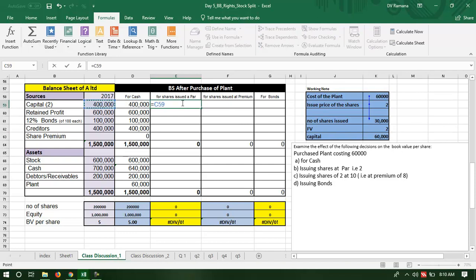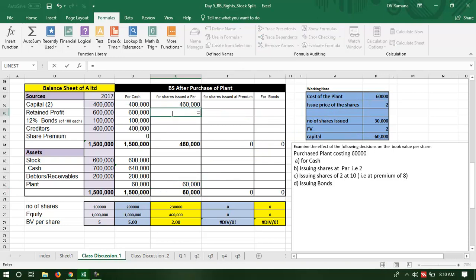Our base case will be compared with this case. So the capital is increasing by 60,000. Why did the capital increase? We increased the capital because we acquired the plant of 60,000. So acquisition of plant resulted in an increase in the capital, and capital has been increased by issuing shares at par, which is at the face value.